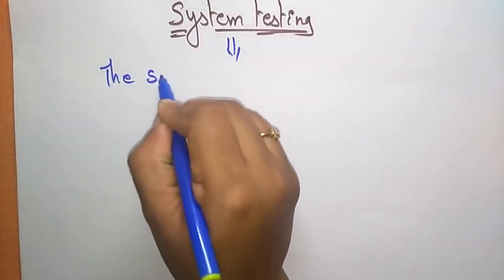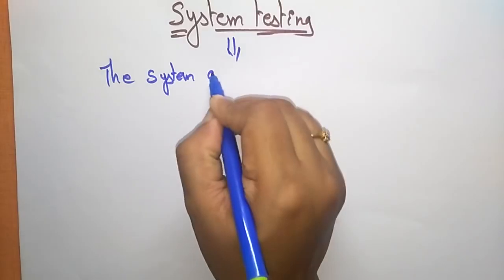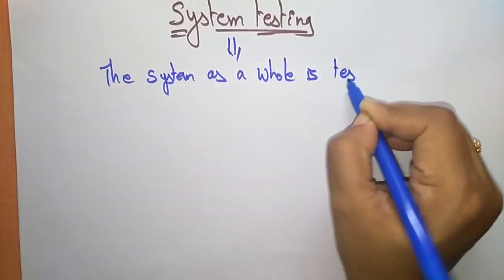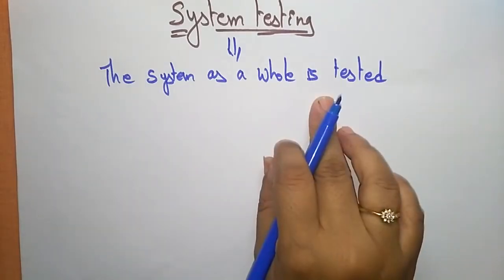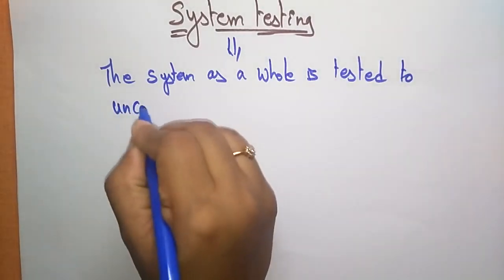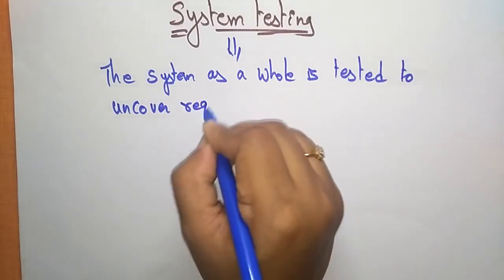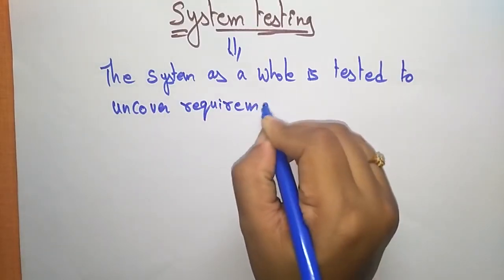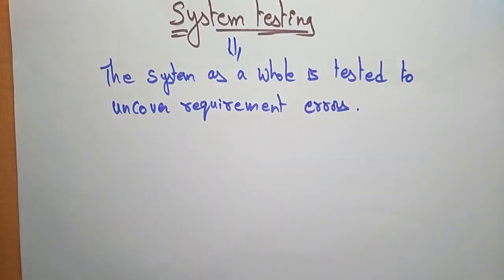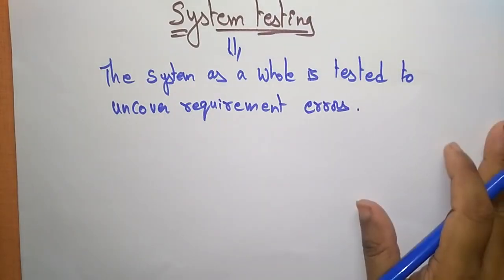Here the system as a whole is tested to uncover requirement errors, meaning to find any requirement errors that are still there. So the test made on the complete, whole system is system testing.